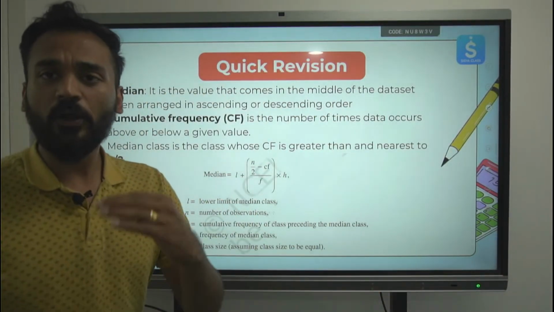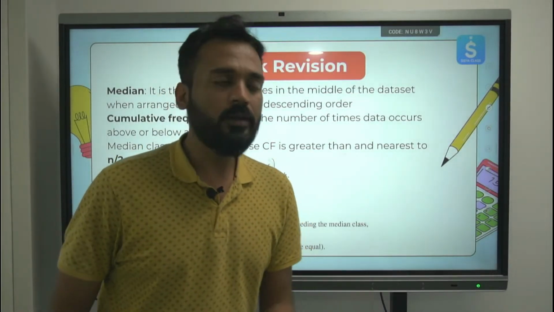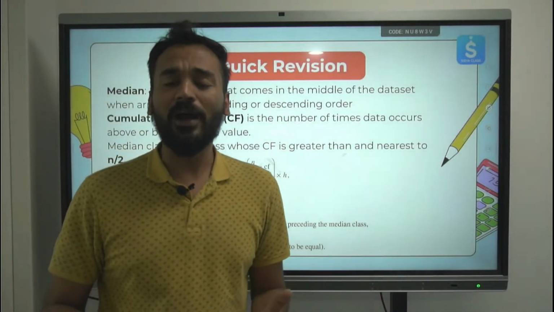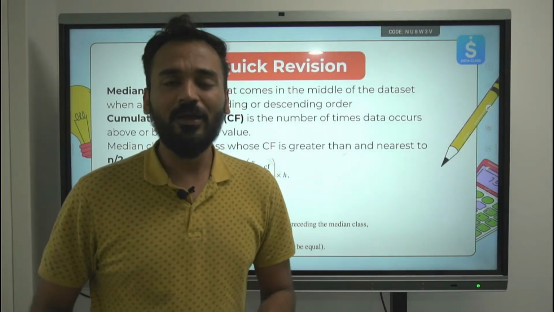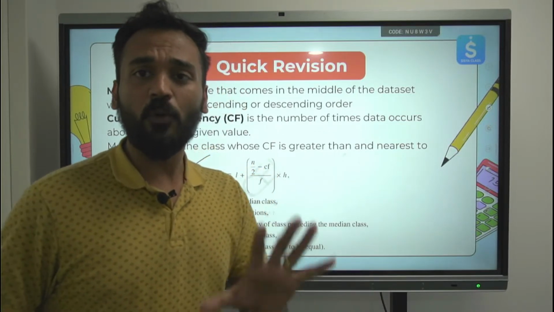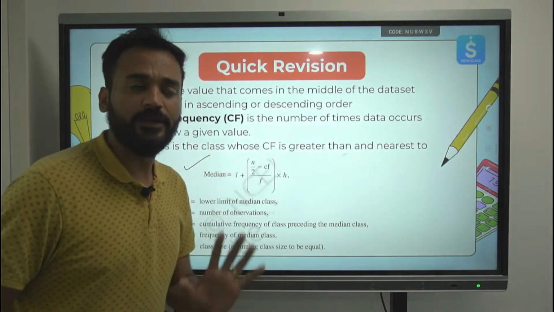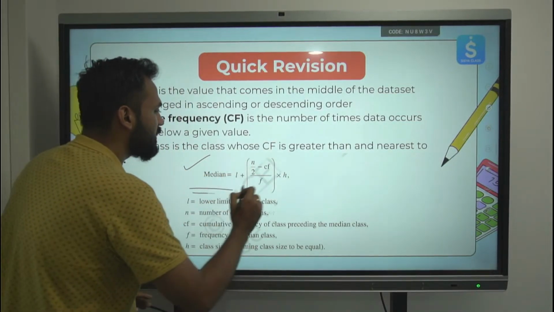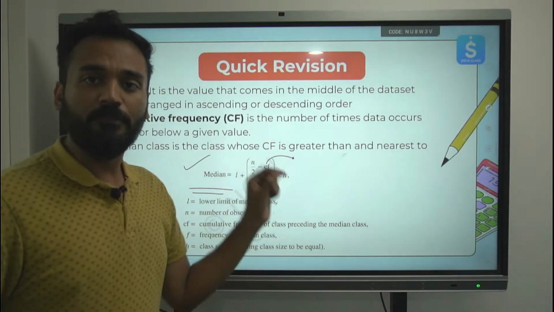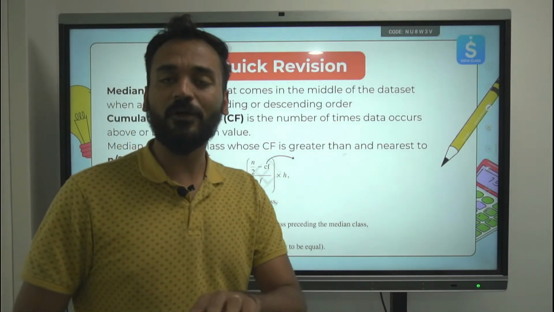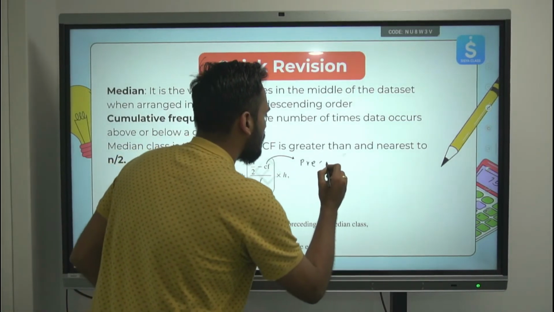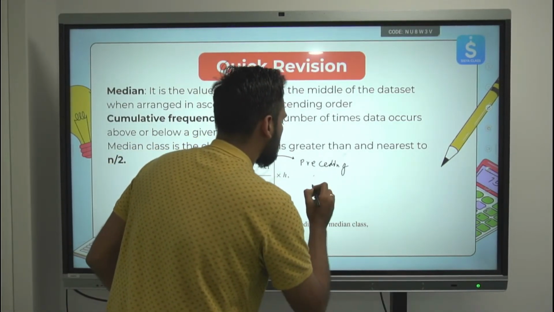3 formulas to find the mean, 1 formula to find the mode, and the other formula to find the median. Here one very important thing for mode and median: we need to identify the median and mode class. No need to find the class mark, but it is important for us to identify the class in which the mode data is or in which the median data is. Is this clear to everyone? This is the median formula which we discussed, and here specifically the CF is not the cumulative frequency of the median class but the cumulative frequency of the class which is preceding the median class. This is important. Preceding the median class.